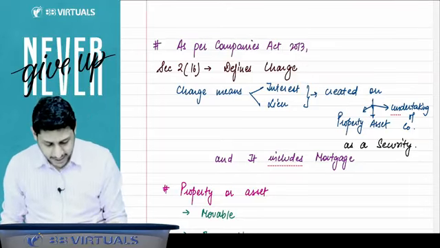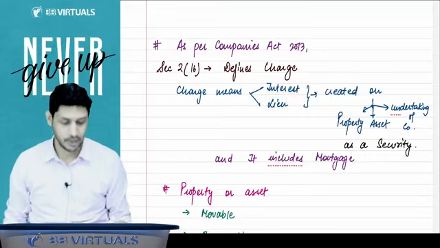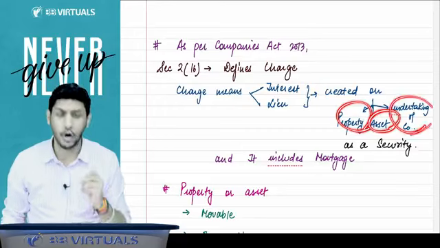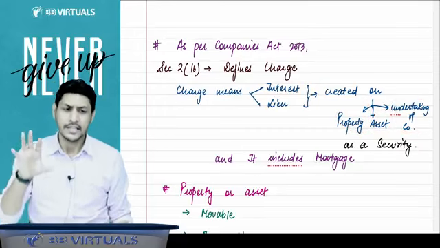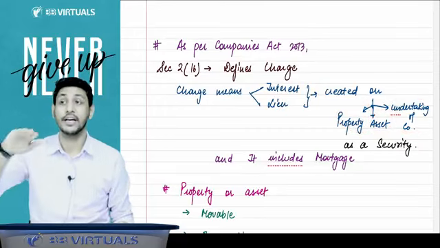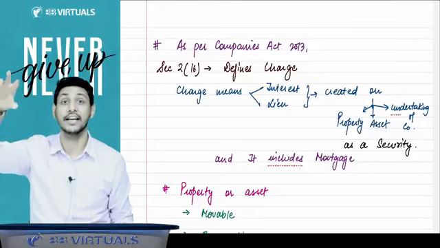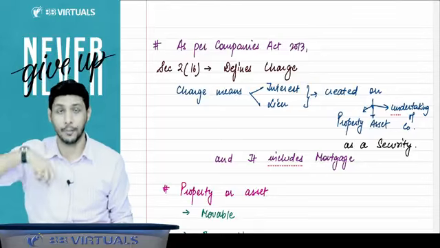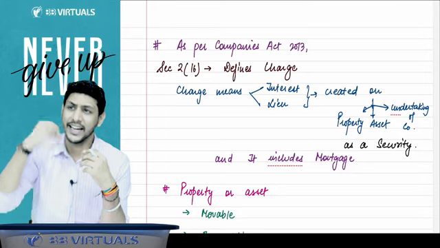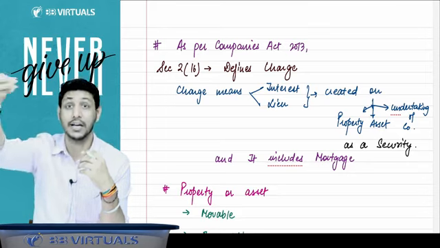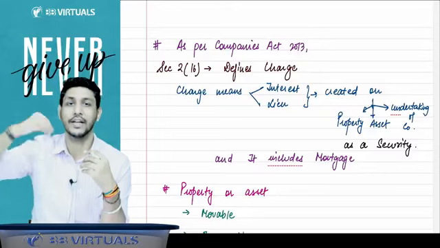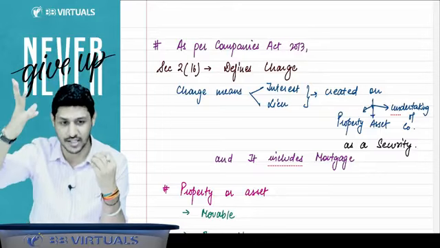And charge means any interest or any lien created on the property of the company, asset of the company, or any undertaking of the company. Sir, what is the lien? Lien means you are giving a legal right to possess something, that person can possess because he is having a lien on your assets or lien on your property. So whenever you create an interest or a right in favor of some kind of lender, then you will say that you have created a security, you have created a charge.